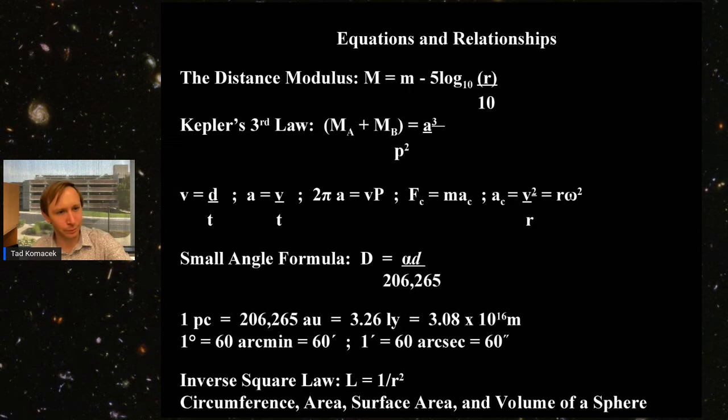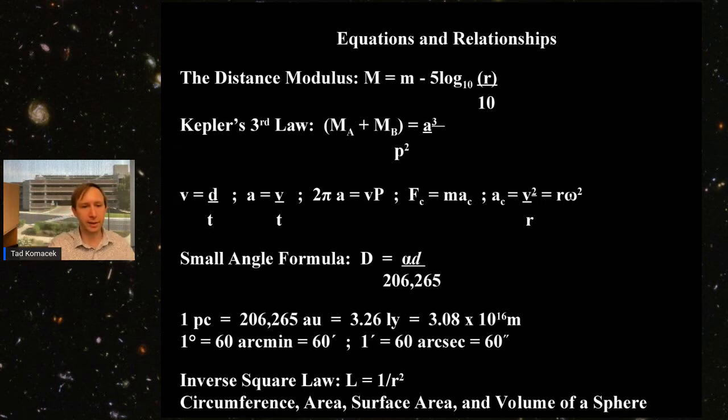And so you can see we also include a variety of other equations and relationships. These are largely circular motion from, for example, high school physics courses, and also Kepler's third law, which is the relationship between the distance between two objects in space and their orbital period and their combined masses.